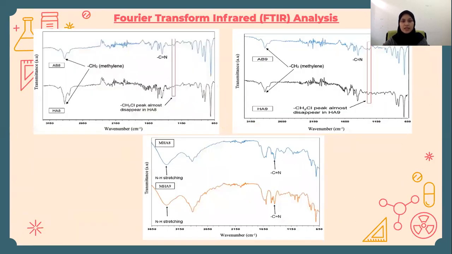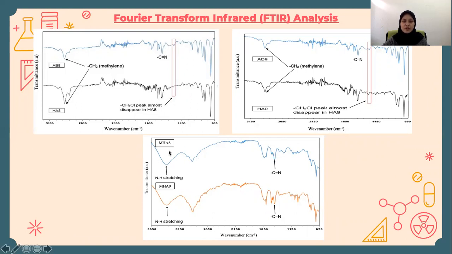Results and discussion. From the FTIR spectra of the terpolymer, we can see the presence of C=N imine group at the absorption peak of 1444 cm⁻¹, and also the chloromethyl group almost disappears after the hypercrosslinking reaction, as observed in the hypercrosslinked polymer spectra.